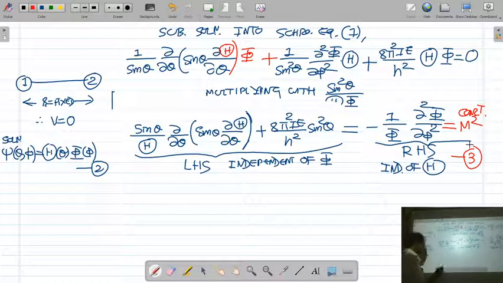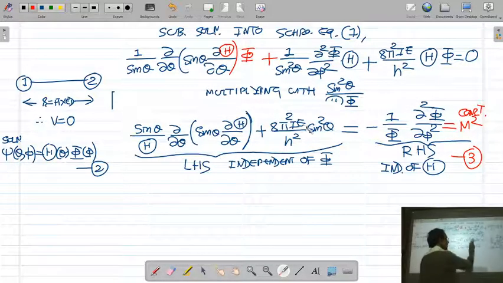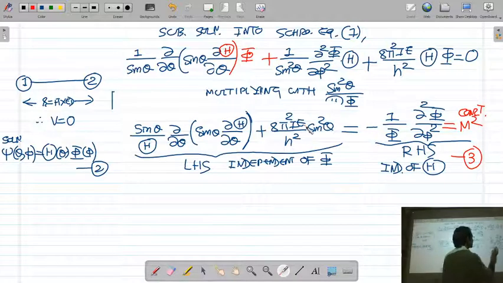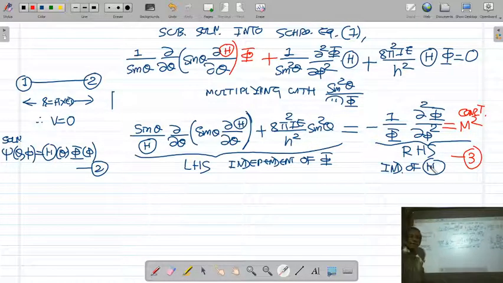The left hand side of this equation is independent of phi, it depends only on theta. The right hand side depends only on phi, it is independent of theta. But both sides are equal. Their equality implies that both sides must be equal to some constant, that is n square. I am introducing the constant as n square. Now I separate this equation into two parts.